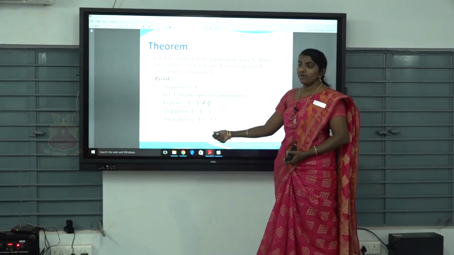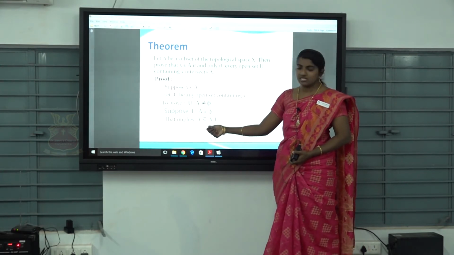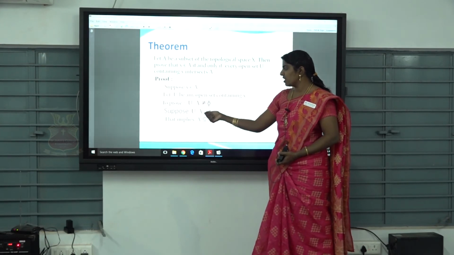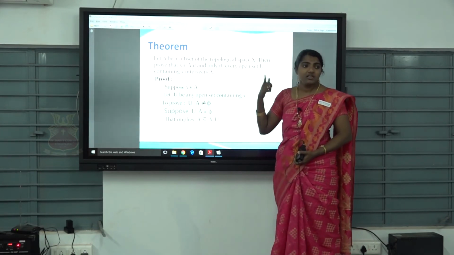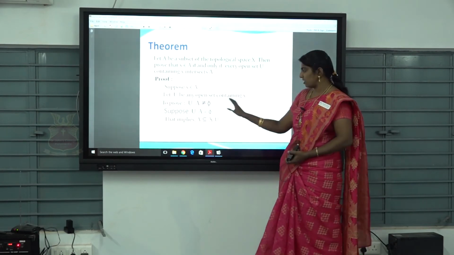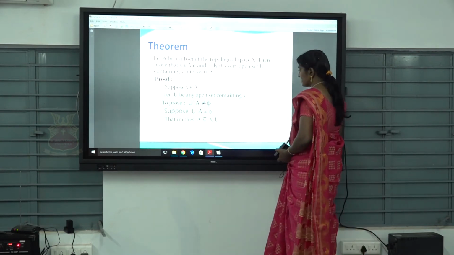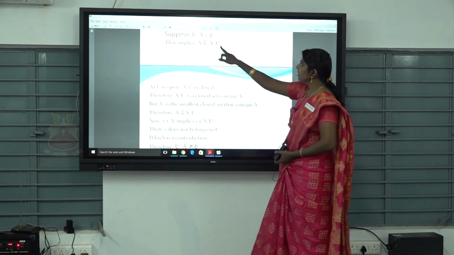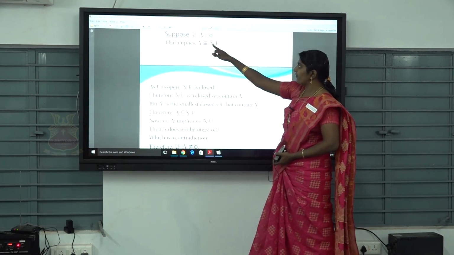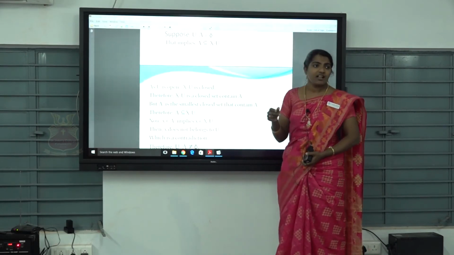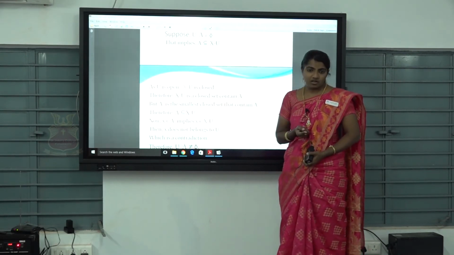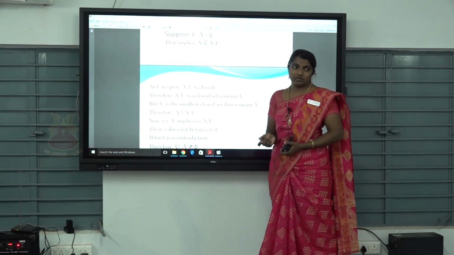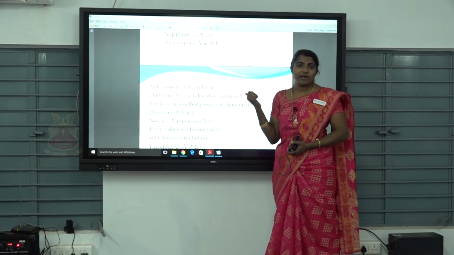This is the property in the set notation, we already know it, isn't it? When two sets are disjoint, then one set is contained in the complement of the other set. So like that we have to take A is contained in X minus U. In the starting of the proof of the theorem, we take U is an open set. So what about X minus U?